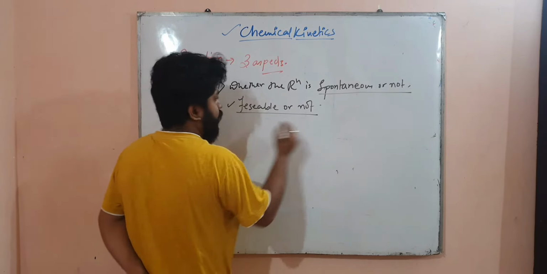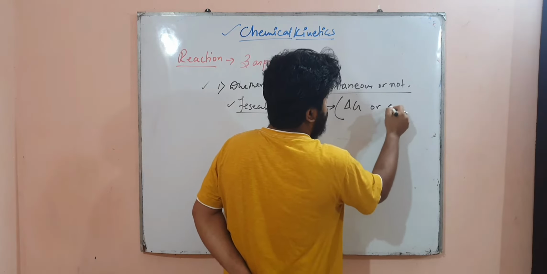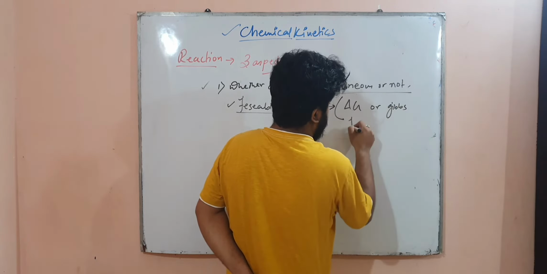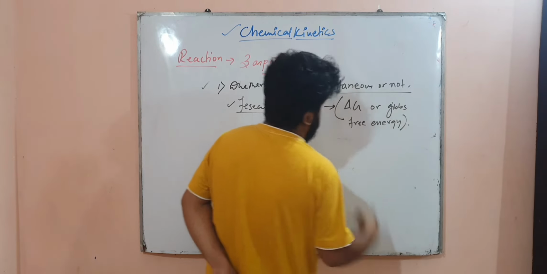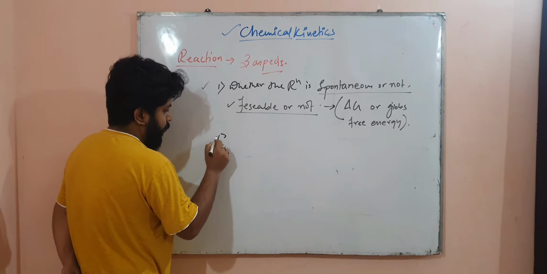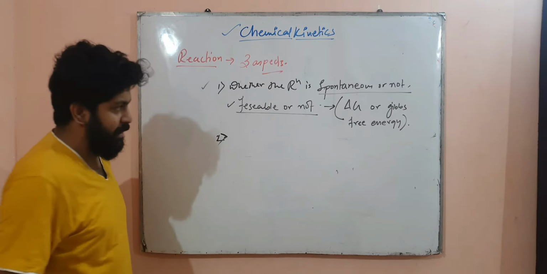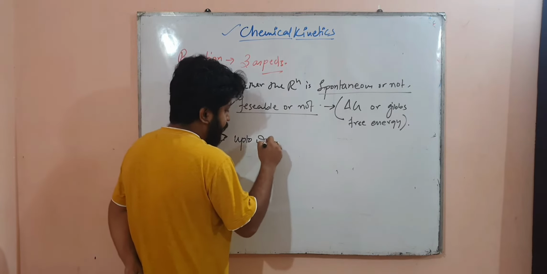That is understood by delta G, or Gibbs free energy, which you have studied in class 11, so I will not go into the details of it. Now number two, what is the second aspect?